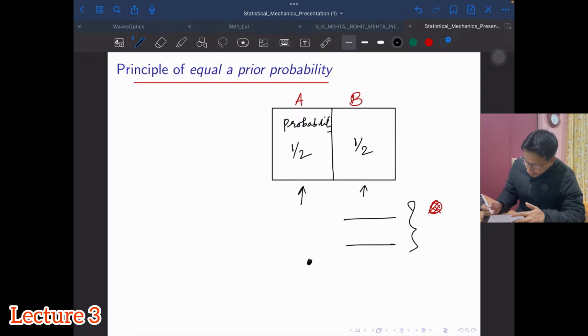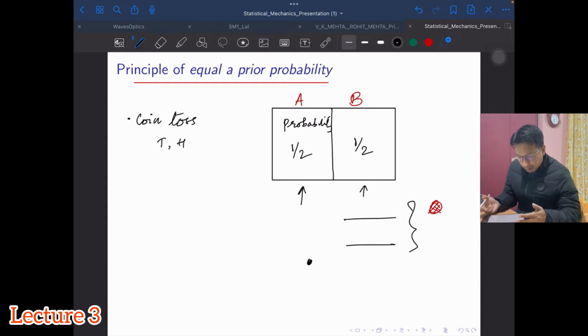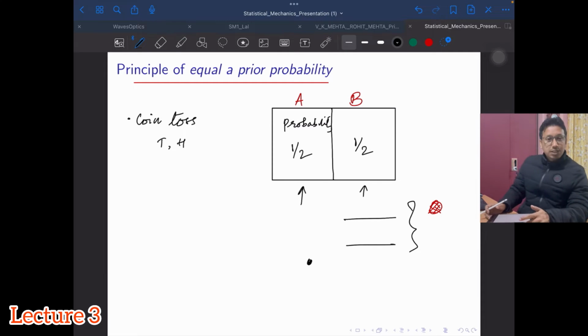Another example we can talk about, which we have discussed earlier, is the coin toss. In a fair coin toss, we can get either tail or head, and both of them are equally probable. Also, if it's a fair coin, we know beforehand that the probability of getting a tail is half and the probability of getting a head is also half.